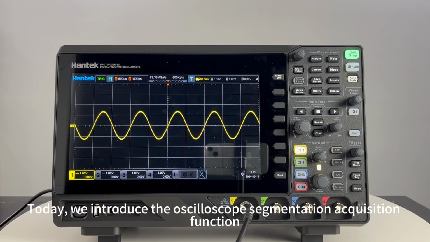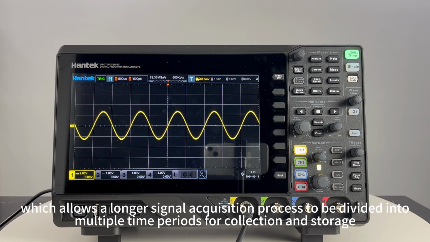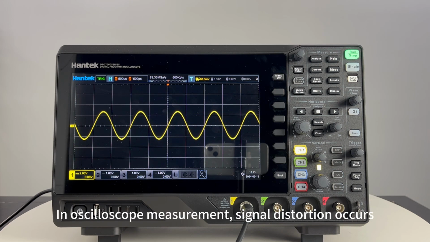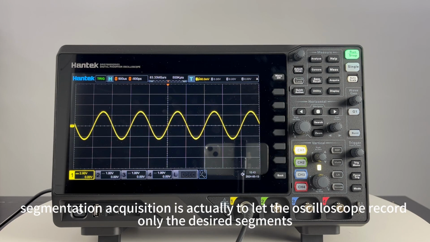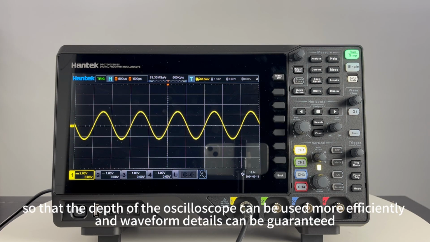Today, we introduce the oscilloscope segmentation acquisition function, which allows a longer signal acquisition process to be divided into multiple time periods for collection and storage. In oscilloscope measurement, signal distortion occurs. Segmentation acquisition is actually to let the oscilloscope record only the desired segments, so that the depth of the oscilloscope can be used more efficiently and waveform details can be guaranteed.